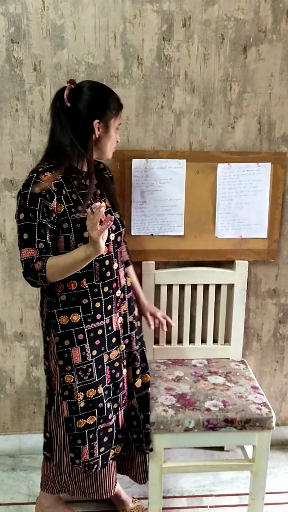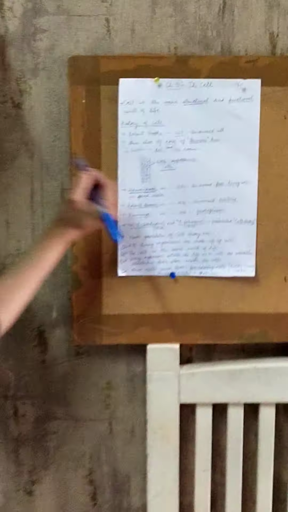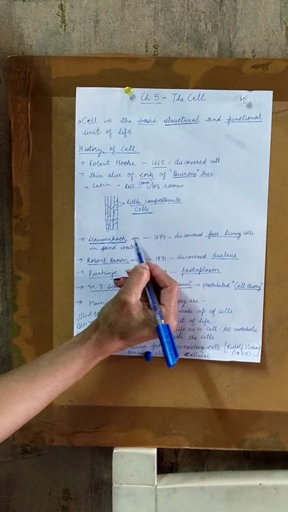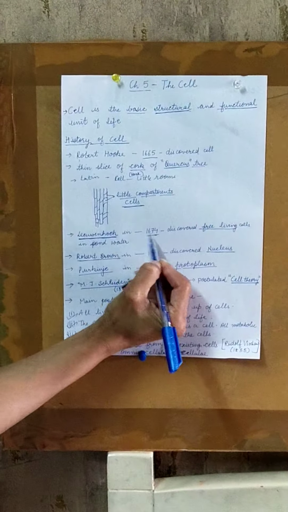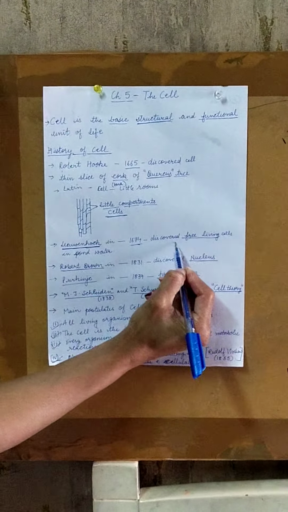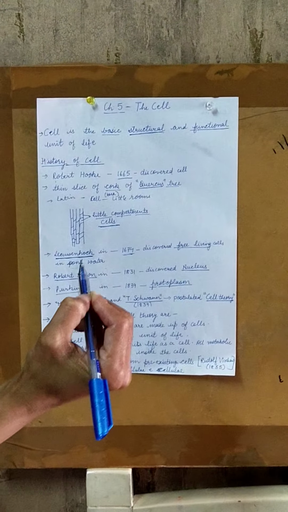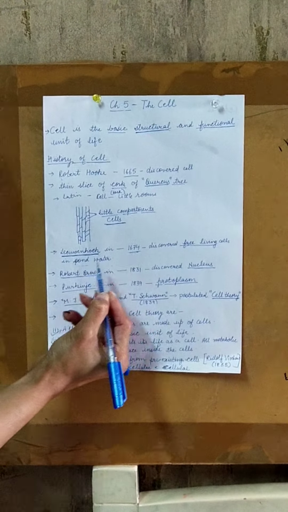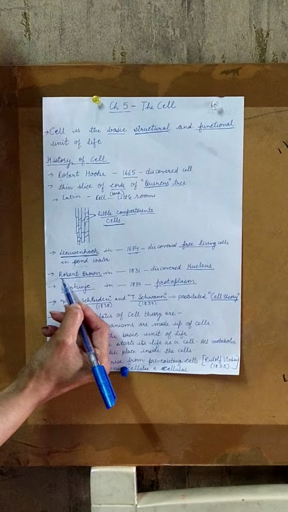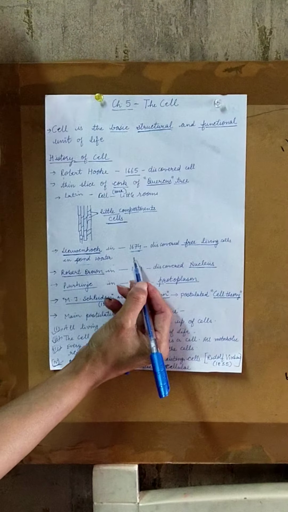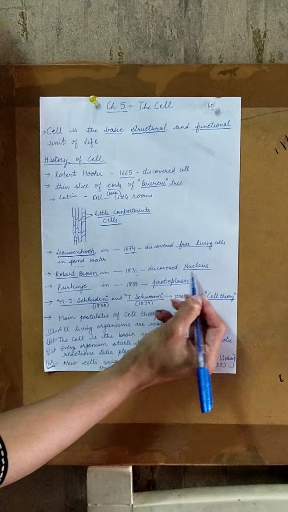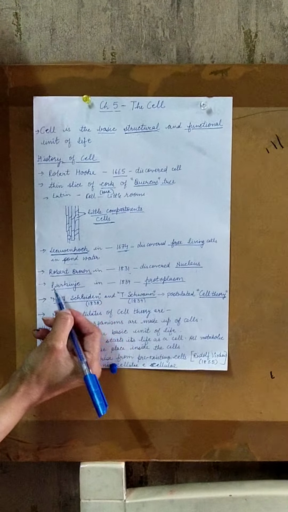Many scientists worked in the field of cell biology. Leeuwenhoek in the year 1674 discovered free living cells in pond water. He was the first to discover living cells. Robert Brown in 1831 discovered the nucleus.